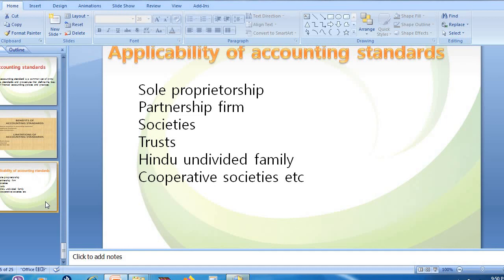So next is partnership firm. What do you mean by partnership? When two or more people come together by contributing the capital and agree to share the losses and profits equally, such an organization will be called a partnership firm.